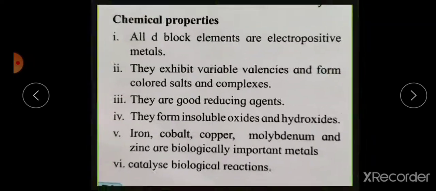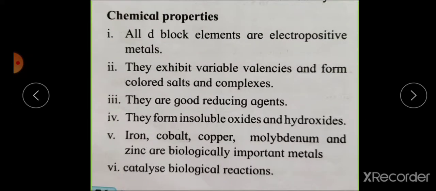Then next to this is chemical properties. All the d-block elements are electropositive metals. They exhibit variable valences and form colored salts and complexes. They are good reducing agents. They form insoluble oxides and hydroxides. Iron, cobalt, copper, molybdenum, and zinc are biologically important metals. These catalyze biological reactions. These are some of the chemical properties of transition elements.